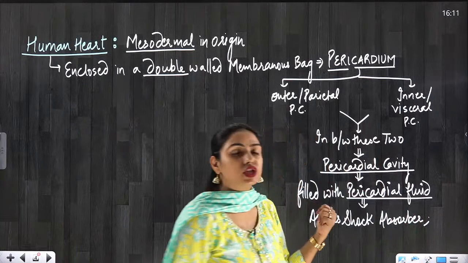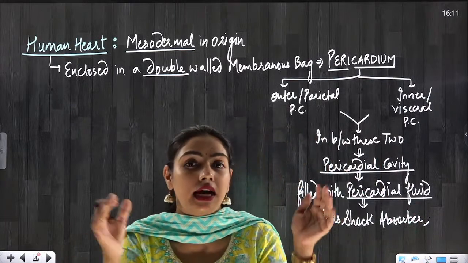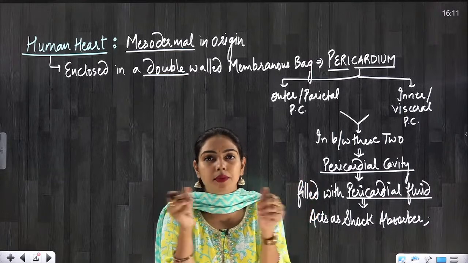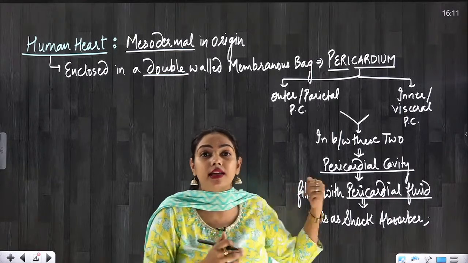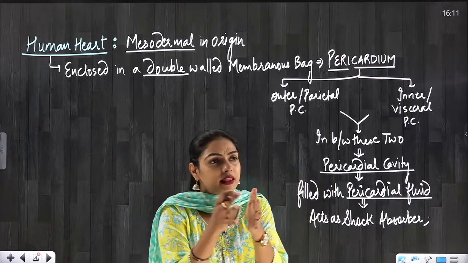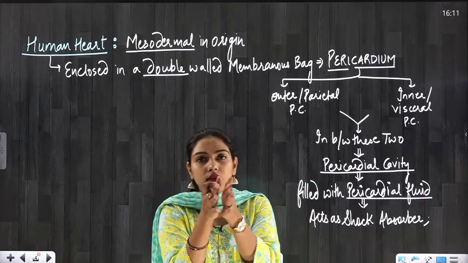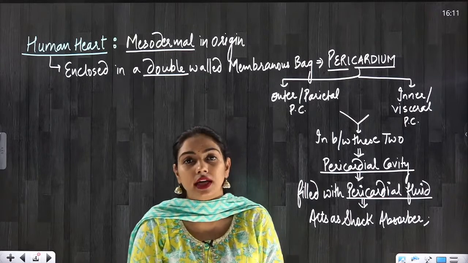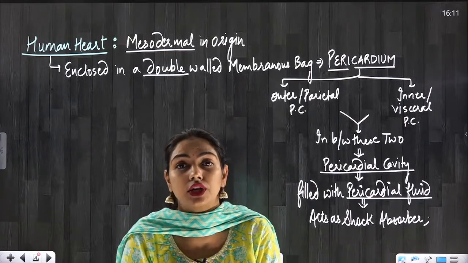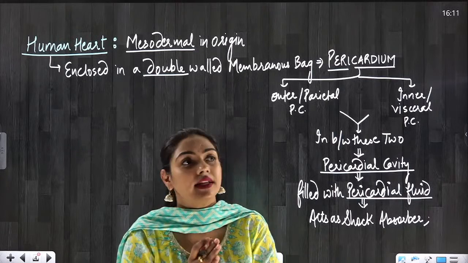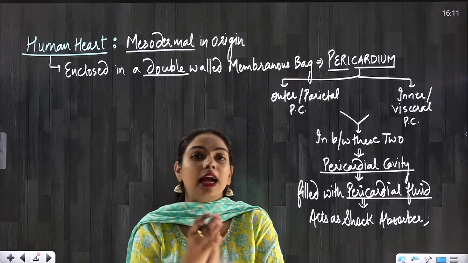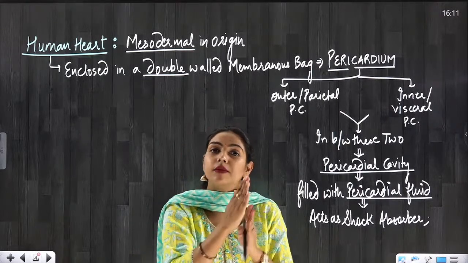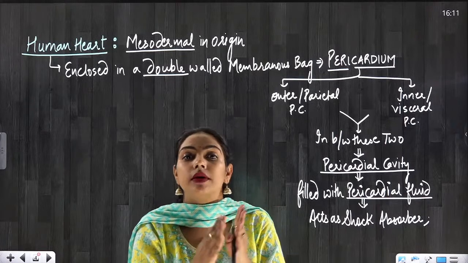Now the other function is, you know that the heart is contracting, the heart is relaxing. Yes or no? During the heartbeat, during the cardiac cycle, we will be studying in a further topic how the atria are contracting, how the ventricles are contracting. During that contraction, obviously there is movement in the heart. During that movement, if the fluid is not present, then there can be friction between the two membranes.